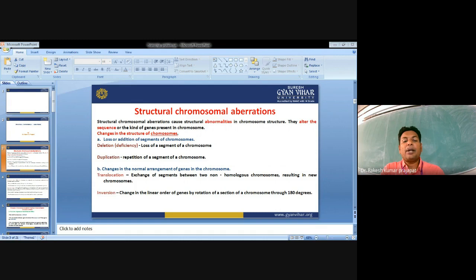Duplication means part of the chromosome gets added or duplicated. Inversion means a section of the chromosome gets detached and reunited in the reverse order. Translocation means part of a chromosome is detached and joined to a non-homologous chromosome.